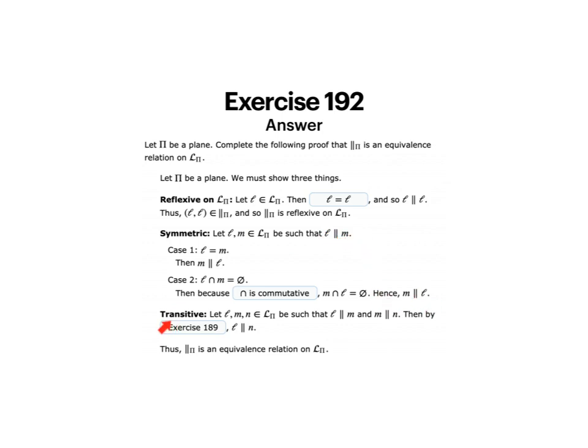Transitive, I need to prove next. So, I let L, M, and N be lines of the plane, be such that L is parallel to M and M is parallel to N. So I have to then show that L is parallel to N to show that it's transitive. Then by exercise 189, L is parallel to N. Thus, the parallelism relation is an equivalence relation on the set of all lines.